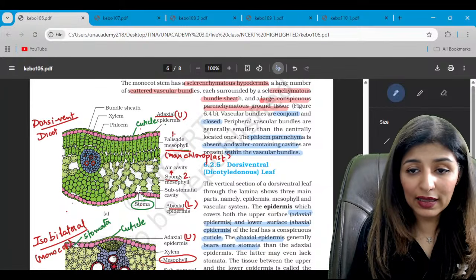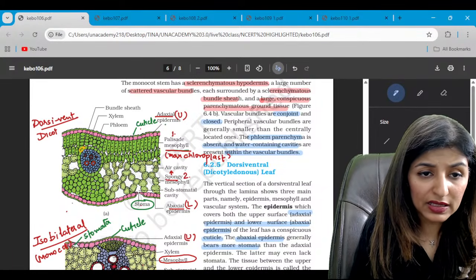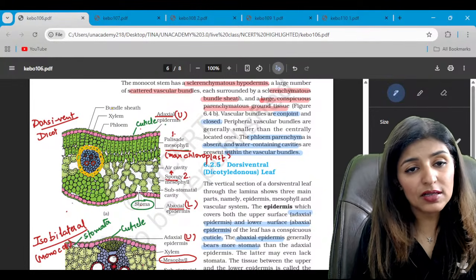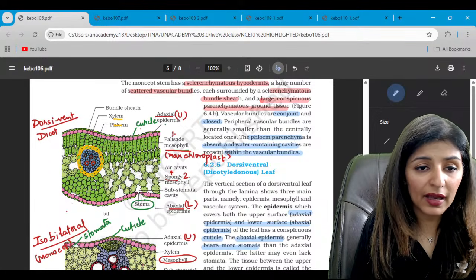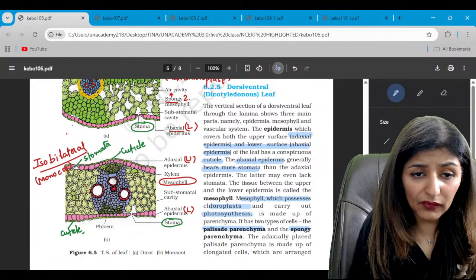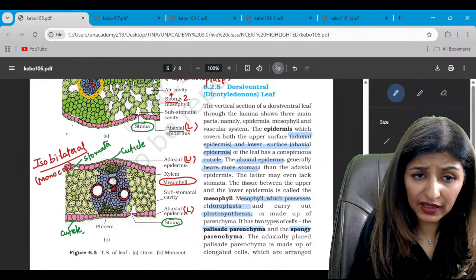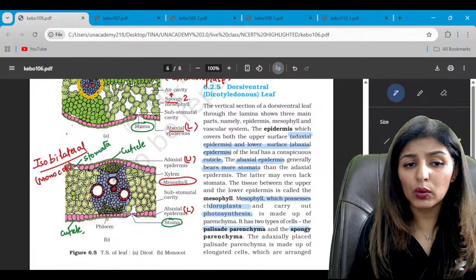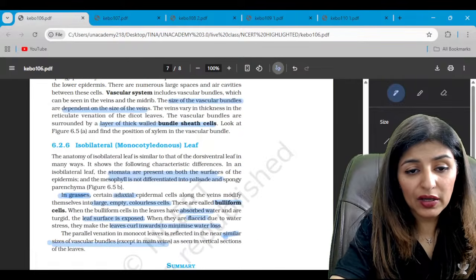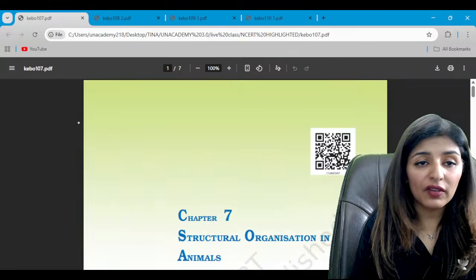So, this outer layer represents the vascular bundle. These cells are bundle sheath cells. Bundle sheath cells are always sclerenchymatous, and these cells will surround the vascular bundle, right? This is the bundle sheath cells, and inside we have xylem and phloem. And in the isobilateral leaf, see here, we have this xylem with water cavities, and this is the phloem on the lower side. So, xylem on the upper side, phloem on the lower side. Are we clear? So guys, with this we are able to complete the diagrams of anatomy.